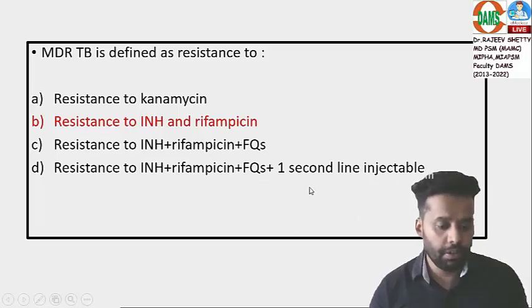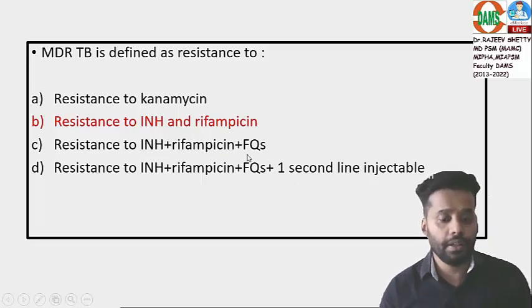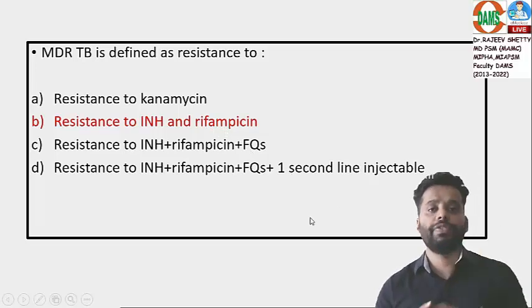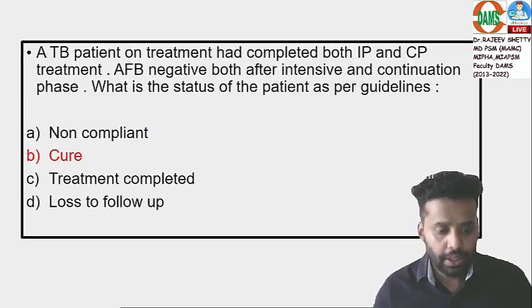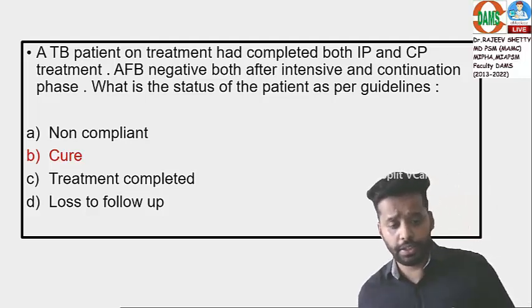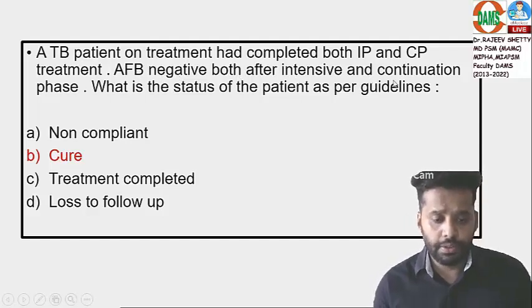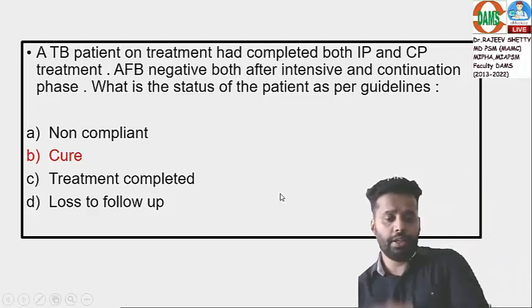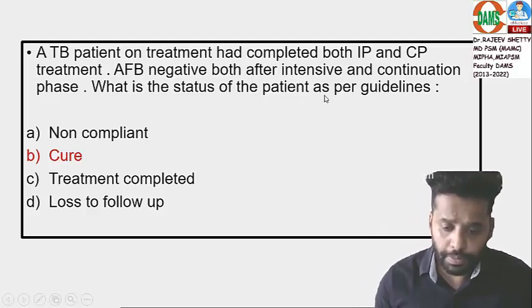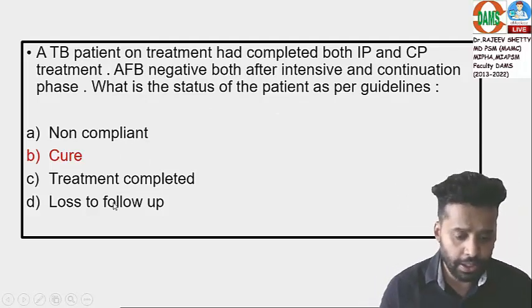So fine, repeat with me. Option B MDR, option C pre-XDR, option D is the older definition of XDR. One more question on outcome of tuberculosis. A TB patient on treatment had completed both intensive phase and continuation phase. When you did sputum, it was negative both after intensive and continuation phase. Negative, negative. What is the status of the patient as per the guidelines? Options were like this: non-compliant, completed, lost to follow-up.